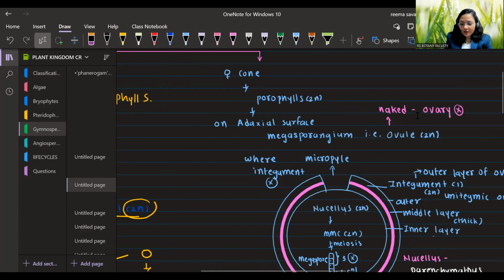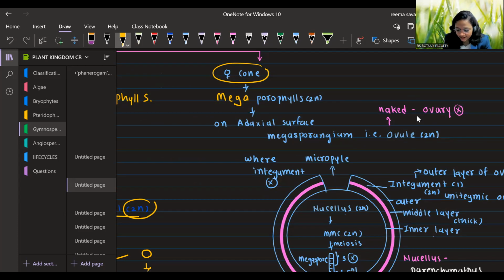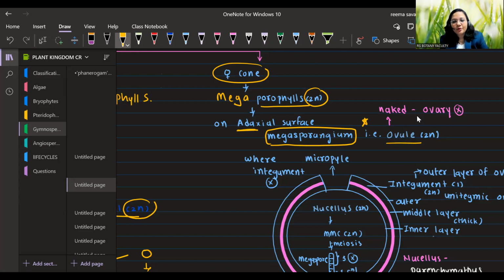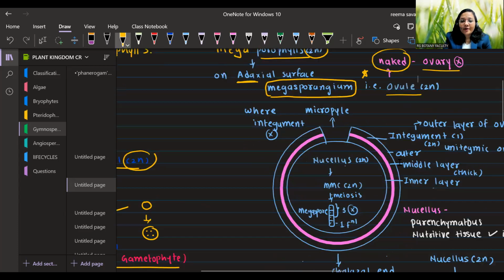Next one, the female cone. So what will the female cone be? It is made up of megasporophylls. Megasporophylls are obviously diploid, and on the adaxial, above surface, they have megasporangium. We need to remember this, it is very, very, very important: megasporangium is ovule in case of both gymnosperms and angiosperms. But this ovule is naked in gymnosperm because the ovary is absent. So what is the structure of the ovule?